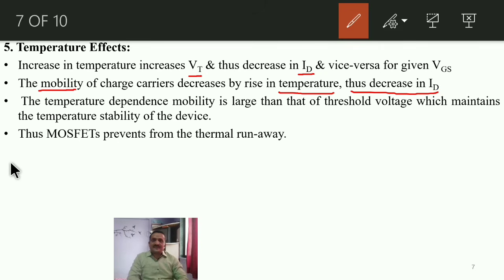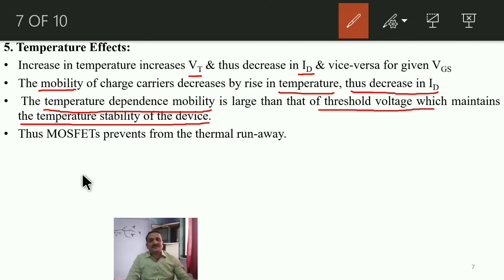The third point: the temperature dependence of mobility is larger than that of threshold voltage, which maintains the temperature stability of the device. That's why we say that in a MOSFET there is no thermal runaway.